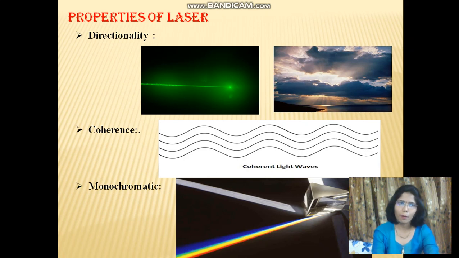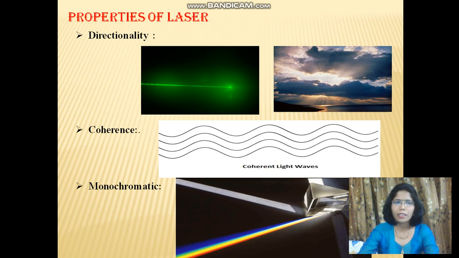The first important property is directionality. Laser emits light that is highly directional. Laser light is emitted as a relatively narrow beam in a specific direction, whereas ordinary light, such as light coming from the sun, a light bulb or a candle, emits light in many directions away from the source.